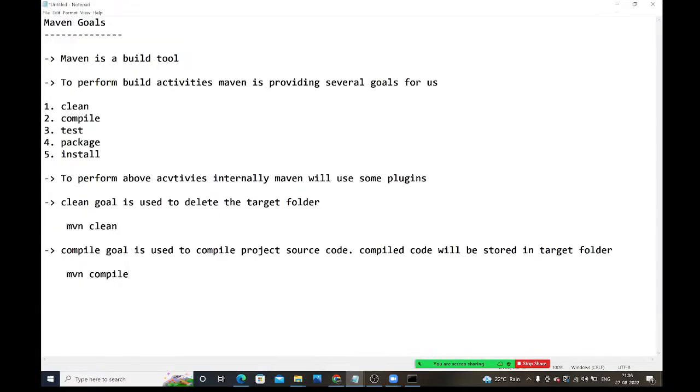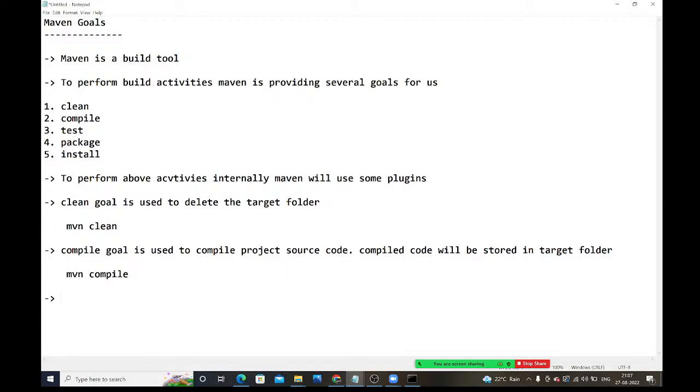What is the next goal? Test goal. What will this test goal do? By using the test goal, we can run the JUnit code. Currently we don't have the JUnit code. Inside the src main java folder, whatever java files you are writing, for all those things corresponding JUnit test cases we need to write. What are those JUnit test cases?